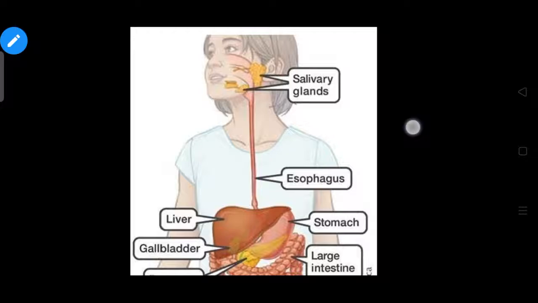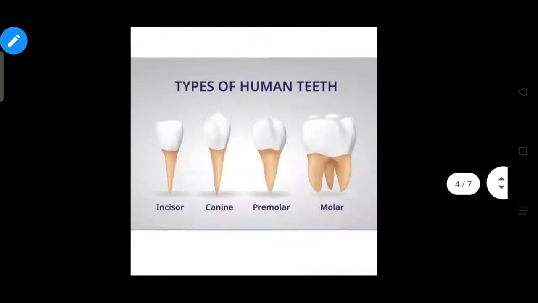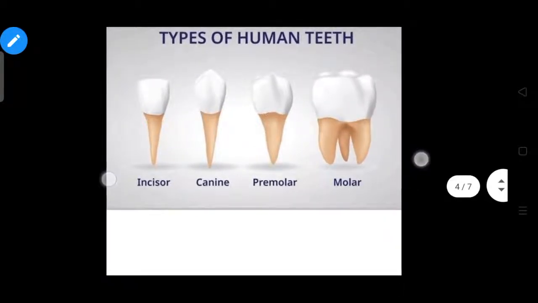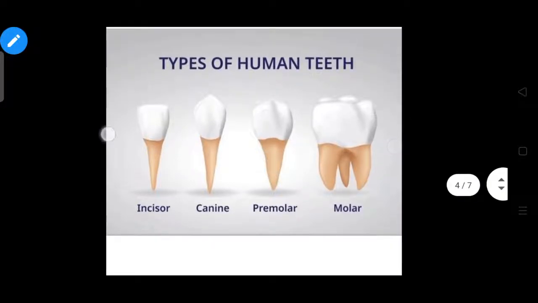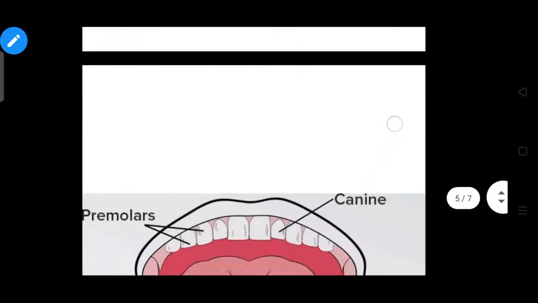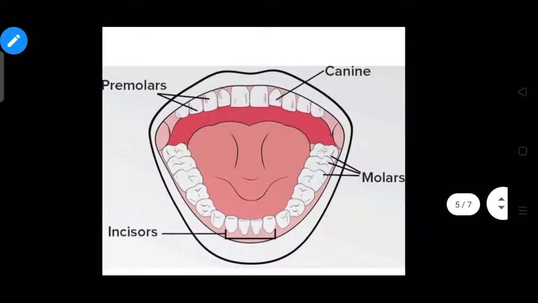Then our teeth, we have 32 teeth maximum. Some people can also have 28 teeth. There are 4 incisors, 2 canines, and 4 premolars, then 4 or 6 molars in each jaw. See, here is a picture of types of human teeth. I will show you a picture of teeth, from that you will understand more clearly.